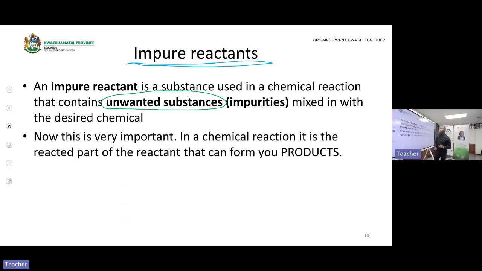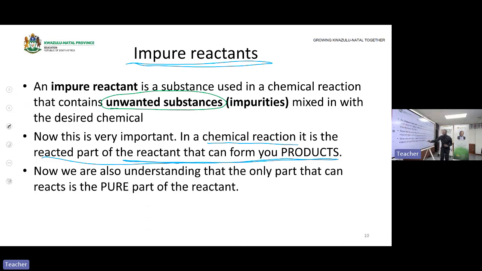Now, in an impure reactant, it is very important to note that in a chemical reaction, it is the pure part that can form products. It is the reacted part that can form your product. The part that reacts is the pure part. You see the link between the two. It is the part that will react that will form your product, and the part that will react will have to be the pure part of the reactant.